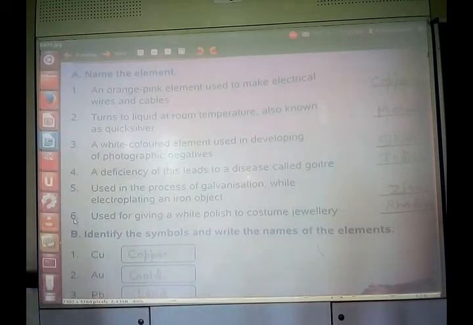You might remember, right? Through the negative we make the photograph. So name that white colored element that was used in making negatives of the photograph. It is silver, S-I-L-V-E-R. Silver is the element which is used in photographic negatives.